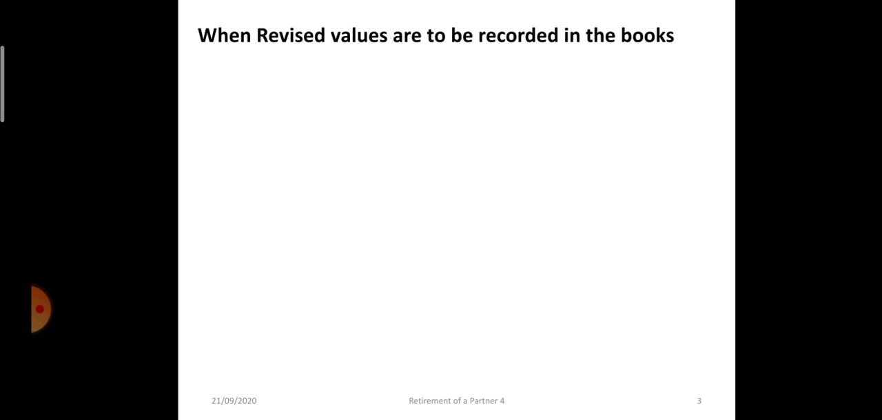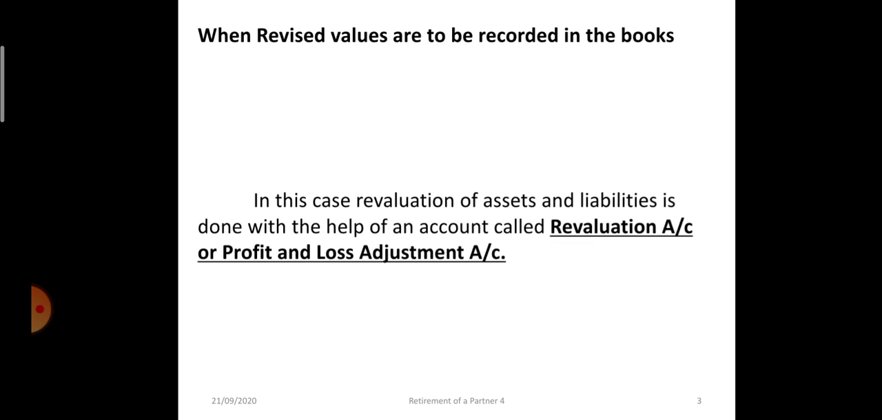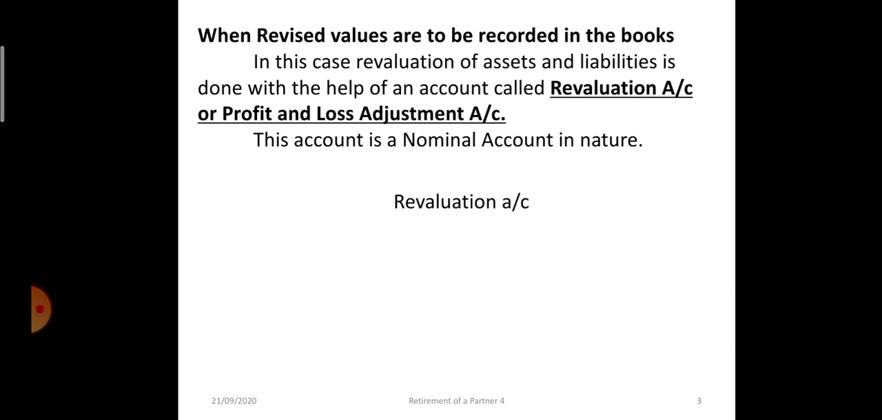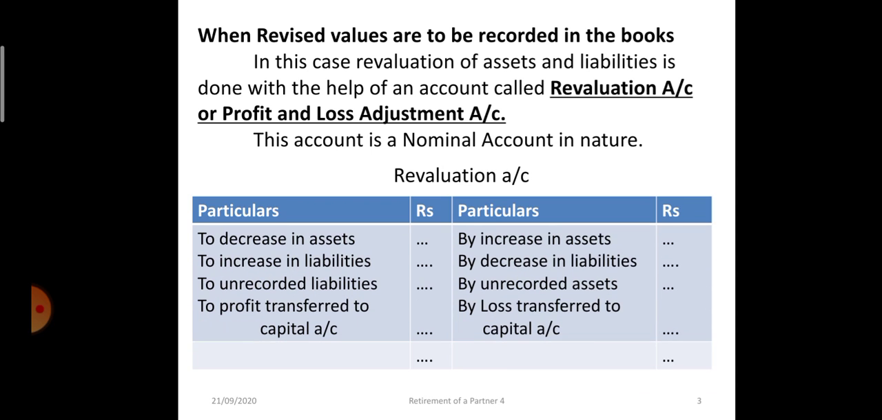First, we will discuss the first method, when revised values are to be recorded in the books. In that case, we will be preparing one revaluation account or profit and loss adjustment account. That account is nominal in nature. That means all the expenses or losses will be debited, and all the gains and incomes will be credited to revaluation account. The format is like this.